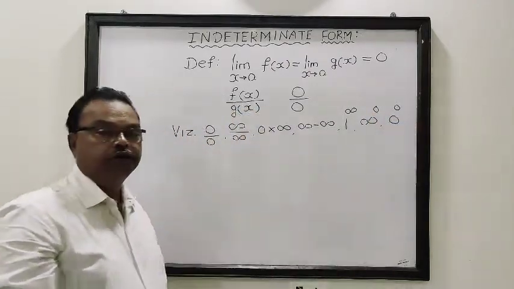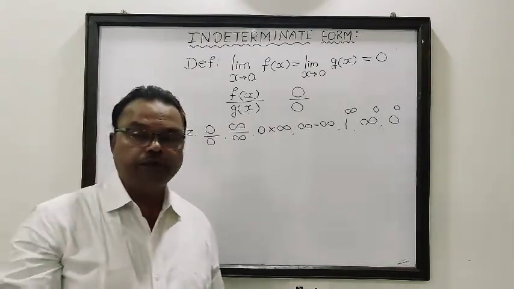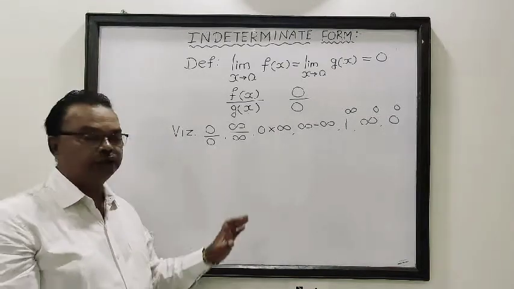These are all 7 indeterminate forms. Now we are going to obtain the limit of a function of such an indeterminate form. This is our main aim in this title.